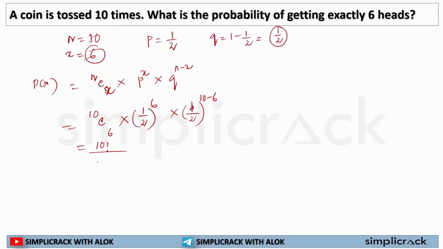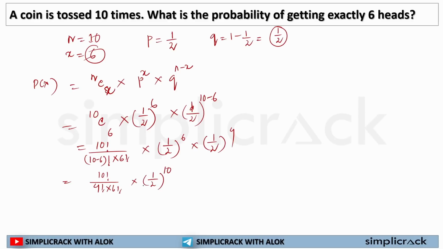10C6 will be 10 factorial divided by 10 minus 6 factorial into 6 factorial, into 1 by 2 to the power 6 into 1 by 2 to the power 4. Now 10 factorial over 4 factorial into 6 factorial, into 1 by 2 to the power 6 plus 4, which is 10.